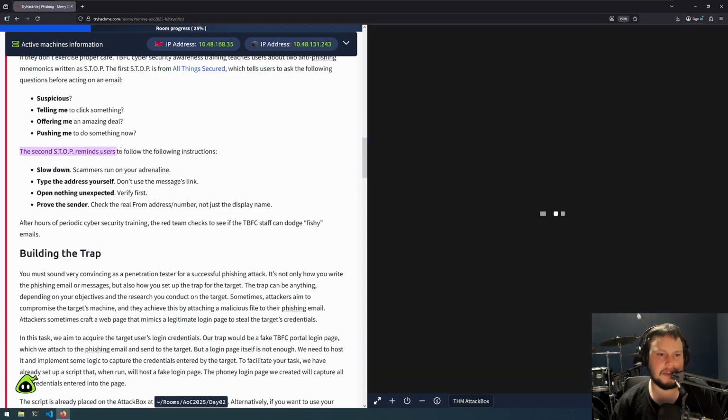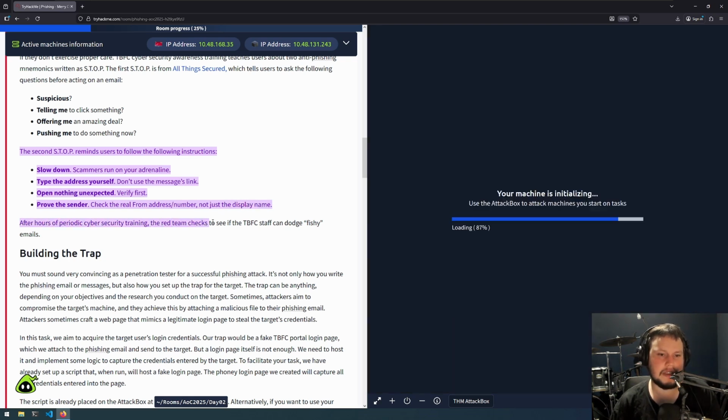The second STOP reminds users to follow the following instructions. Slow down. Scammers run on your adrenaline. Type the address yourself. Don't use the message's link. Open nothing unexpected. Verify first. And prove the sender. Check the real from address, not just the display name. After hours of periodic cybersecurity training, Red Team checks to see if the TBFC staff can dodge fishy emails.